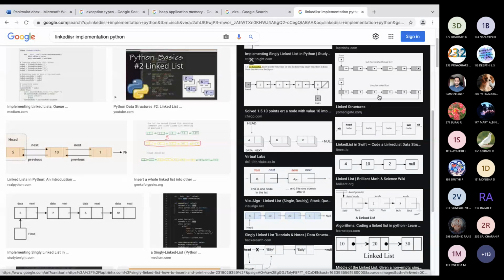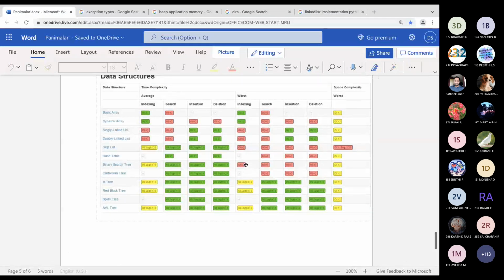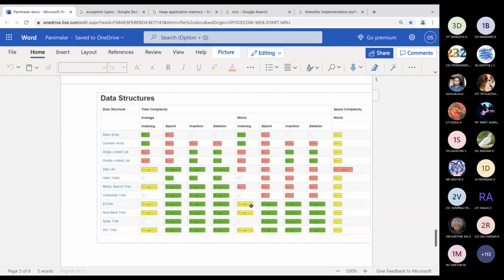For exam purposes, you can study Java and those things. To become a good software engineer, you should understand all the things, and this one page is enough to conclude you as a software engineer. If you understand everything in this, you can implement anything and become a good software engineer, because we use these things to solve real-world problems. Okay, sir, that's it from my side. I'm out of time already.